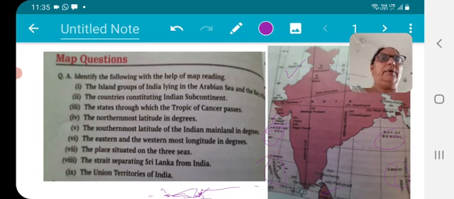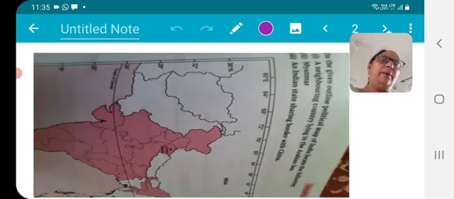Then I'm going to read your question number 3: the states through which the Tropic of Cancer passes. You have to see Gujarat. See on this second map, I'm telling you.